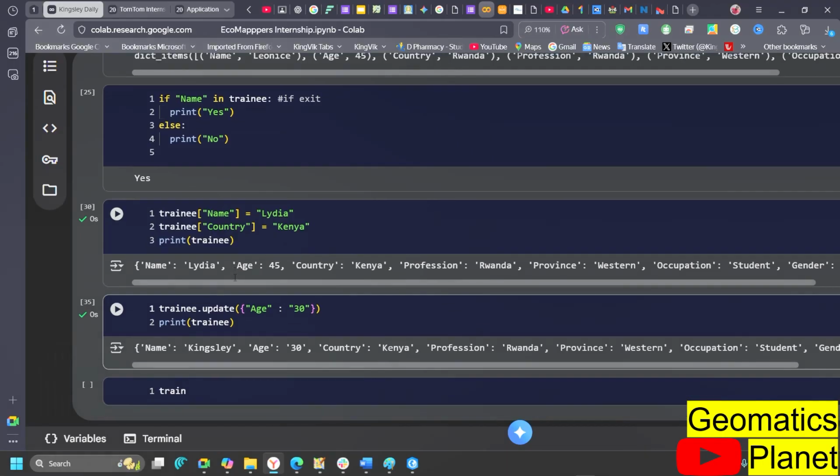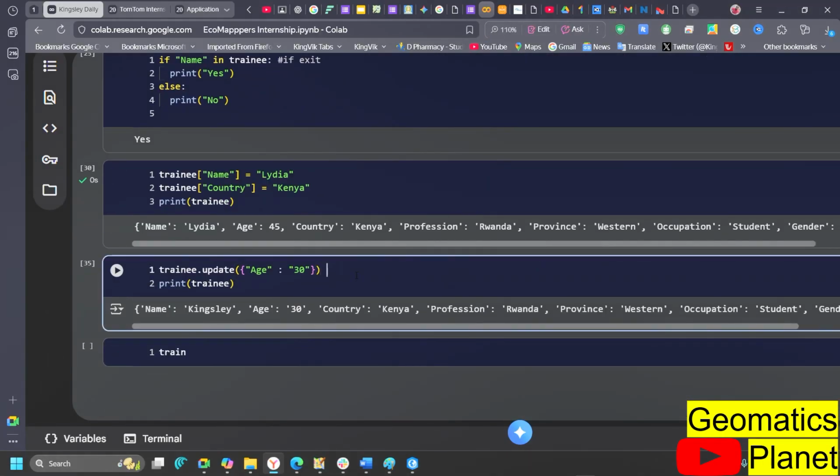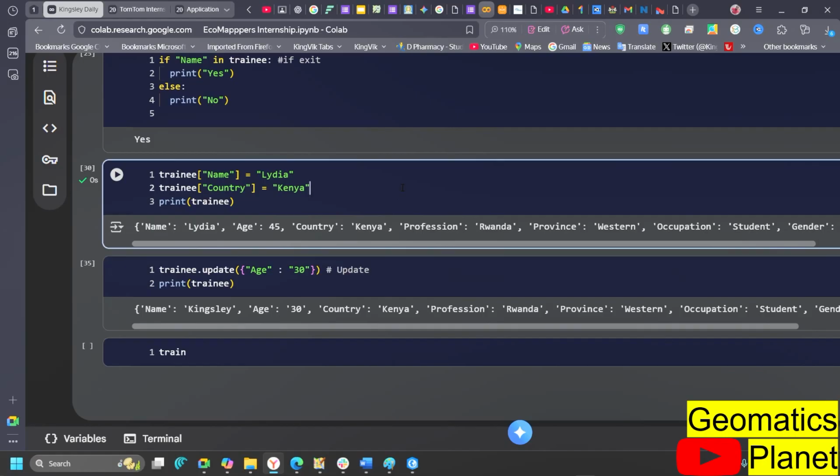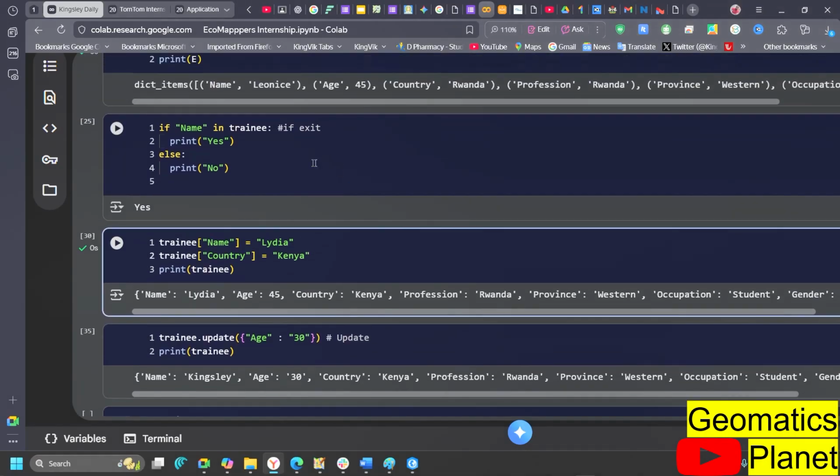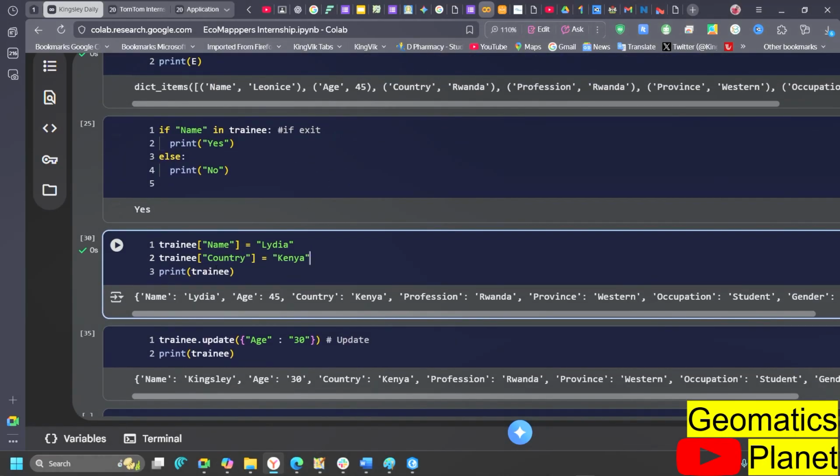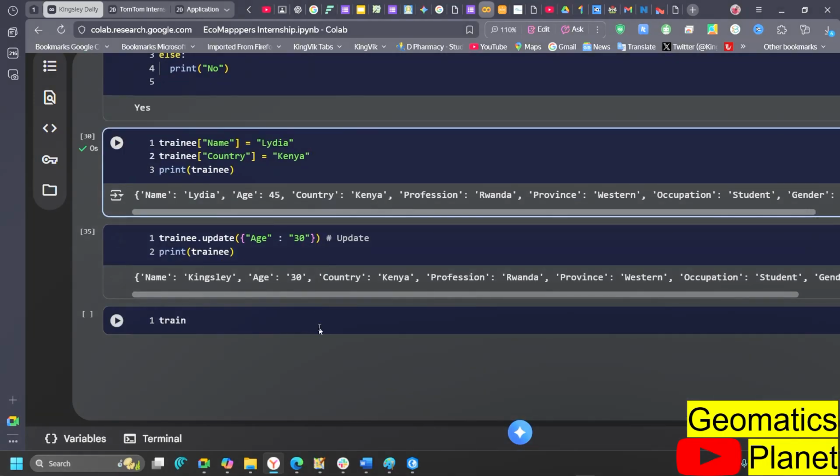Now, another thing, this is to update. So we call this one update. This one, as well, as you can see here, we also call it to check if it exists. This one I just replace it and run it. So this is the way I updated it.